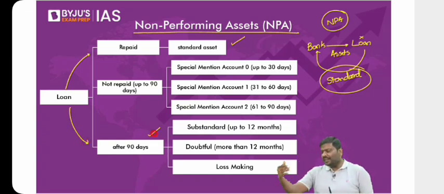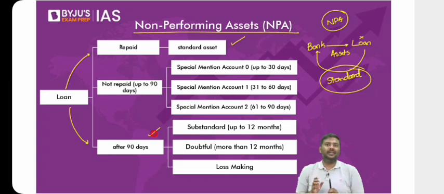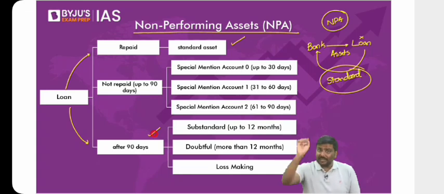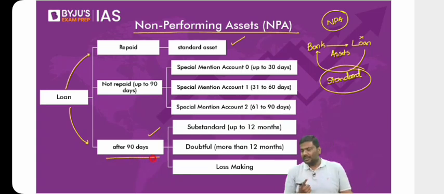But after how many days will you decide this account or this loan is a non-performing asset? As per the technical definition, if the borrower doesn't repay the loan for 90 days from the due date, then this is called an NPA. So what is 90 days from the due date?